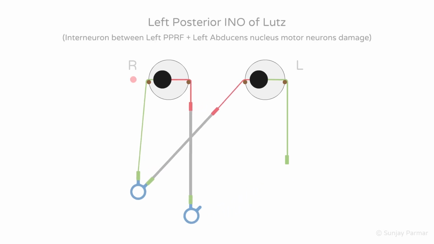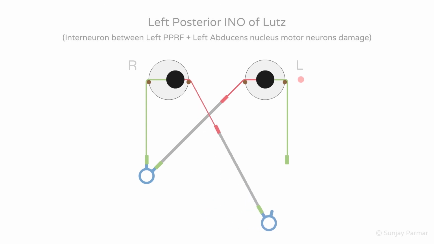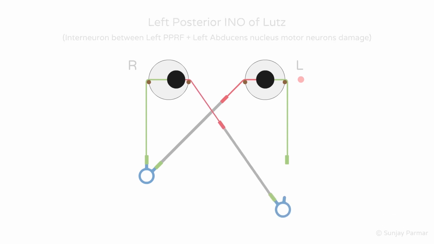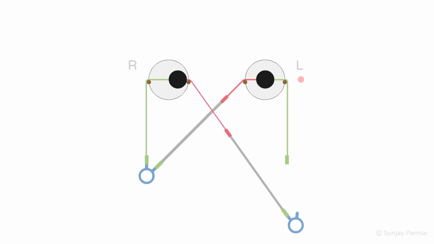With a left posterior INO of Lutz, the mirror image of the previous case occurs. On looking right, the eyes move normally, but on looking left, there is a dissociated right eye adducting nystagmus with left eye abduction paresis. The eye movements are the opposite of a normal INO, as instead of loss of adduction with abducting nystagmus, there is loss of abduction with adducting nystagmus. Hence, the terms reverse INO or the INO of abduction are often used. Technically, this is not an INO as there is no MLF damage, but rather these terms help you to remember that the eye movements are the opposite of a typical INO.